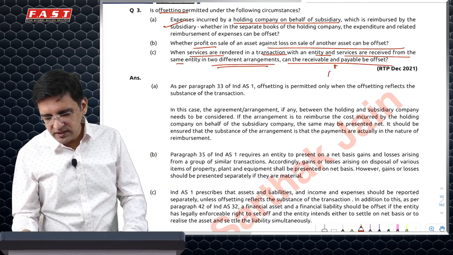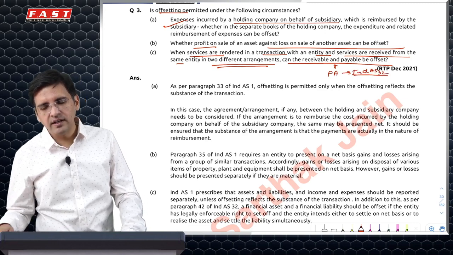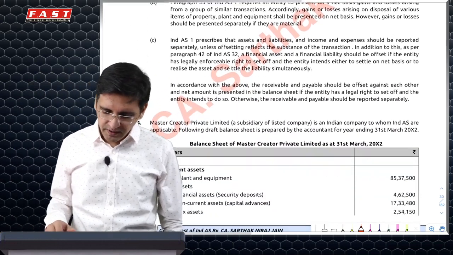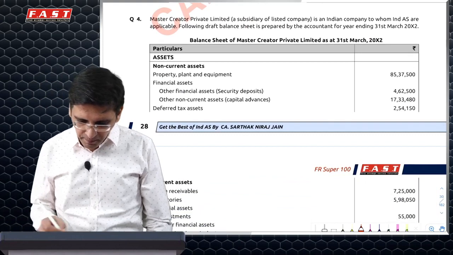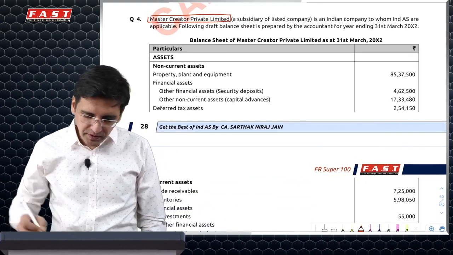Because this is a financial asset, Ind AS 32 applies, which says that if you have a legal right, plus if you intend to offset it, then you should show assets and liabilities as net, otherwise show it as gross. This is another new question recently asked in one of these MTPs or RTPs.